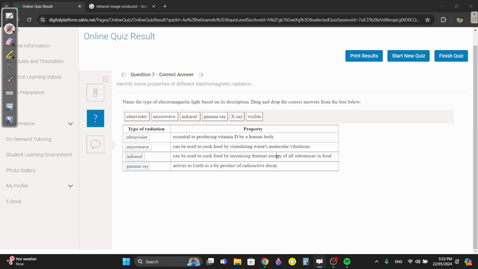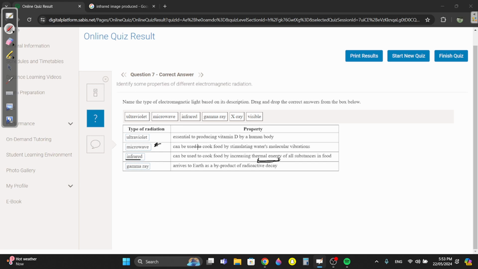For example, baking a cake doesn't require actual cooking. It just requires heat, so the batter of the cake can turn into actual cake. That's why ovens use infrared, and it only increases the thermal energy of the food. It doesn't cook it, it increases the heat of the food. Microwaves though, they cook it.